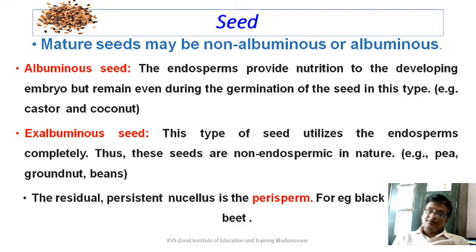Another very important term to remember. You remember that during the production of the ovule, initially it was the nucellus. From nucellus developed the embryo sac, and the nucellus function is also nutritive. But in some plants, the nucellus remains persistent. Some amount of residual persistent nucellus is present. You call it perisperm. For example, black pepper and wheat. If you break open a black pepper seed, you will see a white papery thing, that is the perisperm.